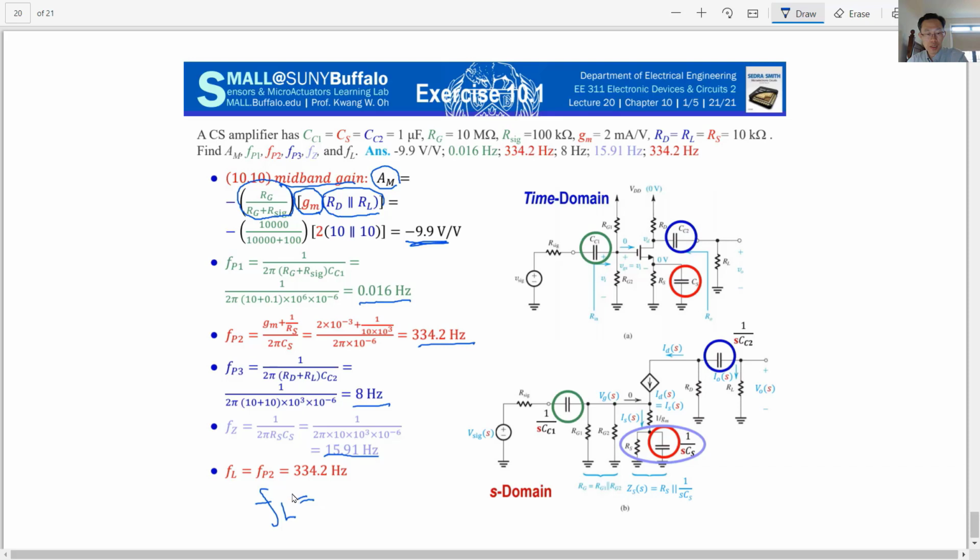We can roughly say that it will be close to P2 because the coupling capacitance is dominant, which is true: 334 Hz is way bigger than 8 Hz for these values. So the lower first cutoff of this performance, which is the 3 decibel degradation, happens at FL, which is close to FP2.